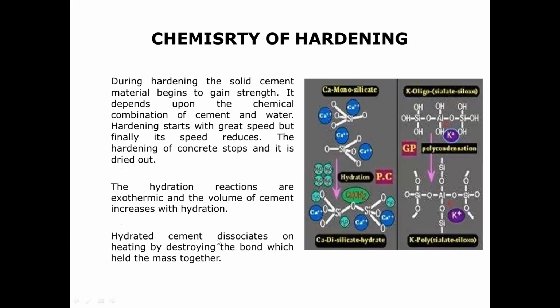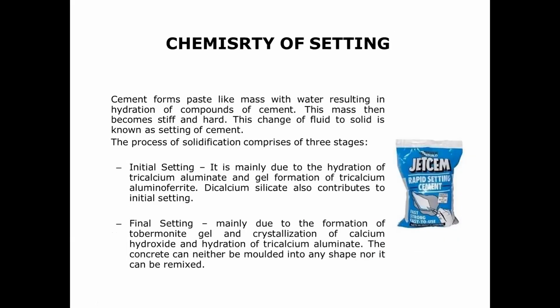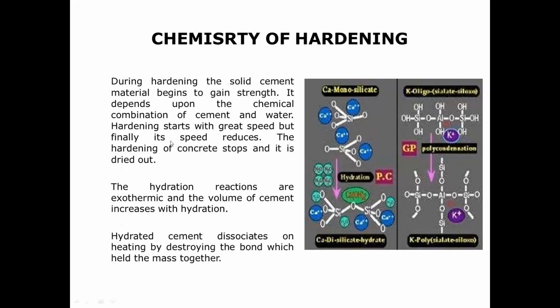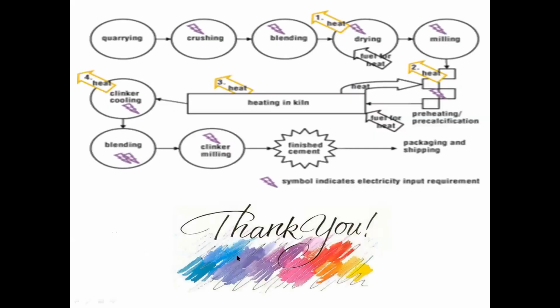And chemistry of hardening. What we saw was the chemistry of setting, initial setting and final setting. What is hardening? During hardening, the solid cement material begins to gain strength. It depends upon the chemical combination of cement and water. Hardening starts with great speed, but finally its speed reduces. The hardening of concrete stops and it is dried out. The hydration reactions are exothermic and the volume of cement increases with hydration. Hydrated cement dissociates on heating by destroying the bond by which the mass was held together. So this is about the cement.